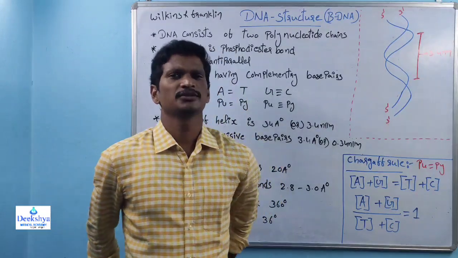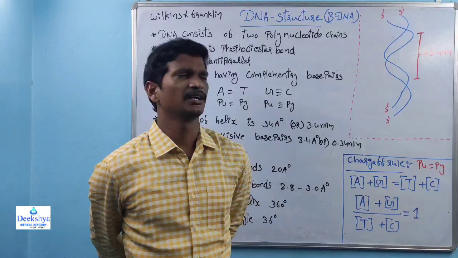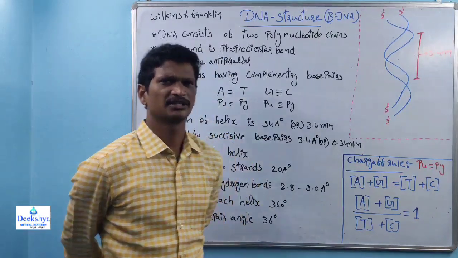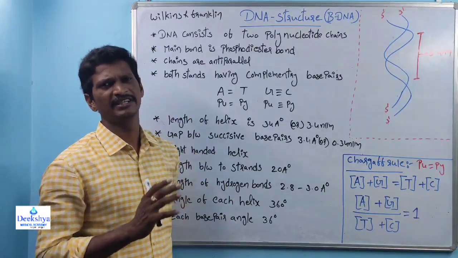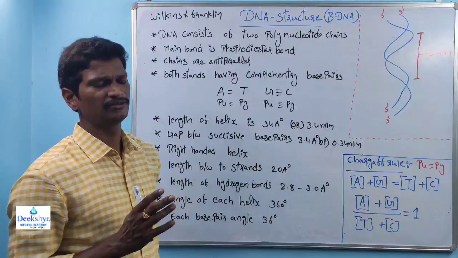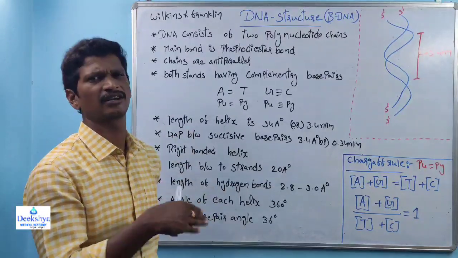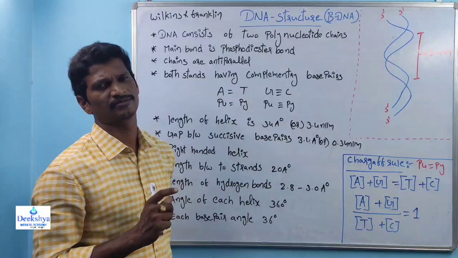Hi students, in the last class we discussed DNA and the composition of DNA, right? And we discussed different types of DNA: A-DNA, B-DNA, C-DNA and Z-DNA. All these DNAs are classified based on the type of helix, right-handed helix or left-handed helix. And next, each helix contains a number of base pairs, right?